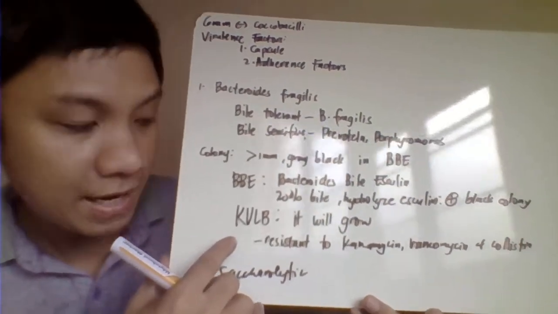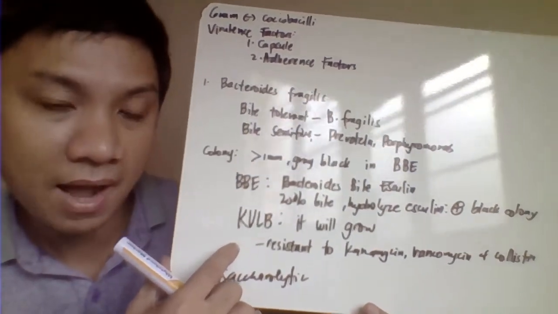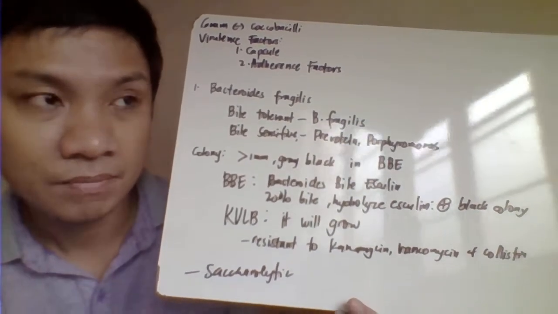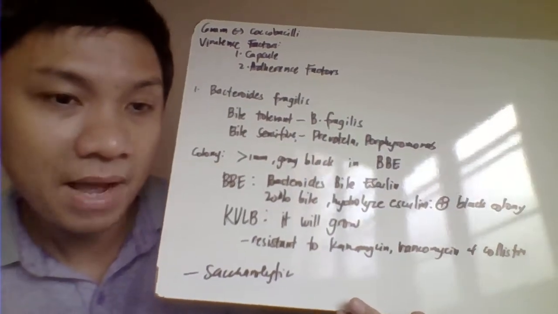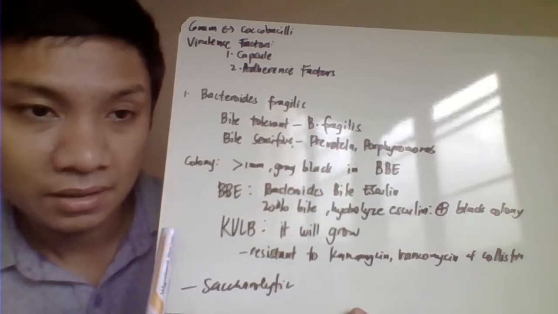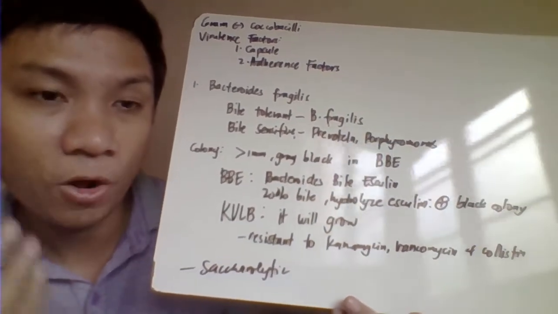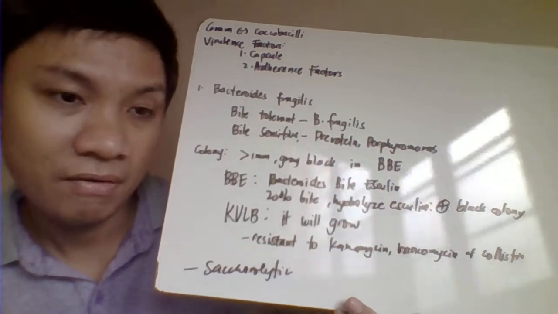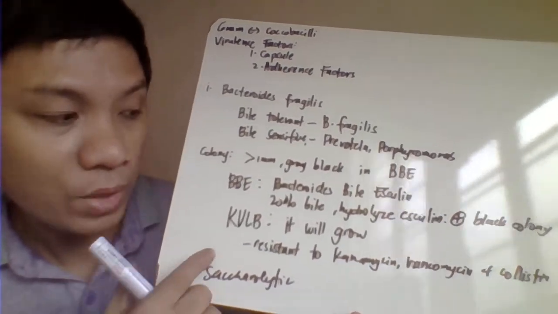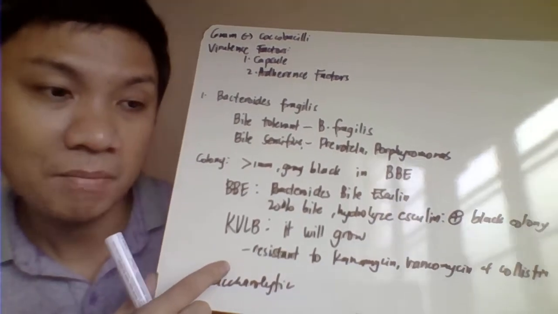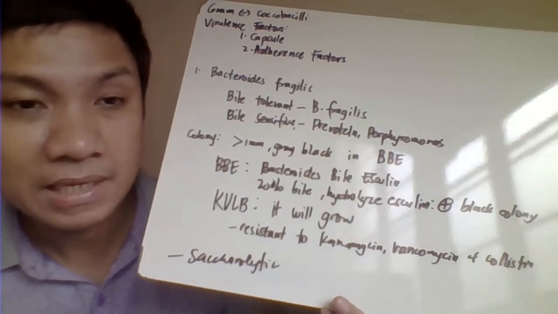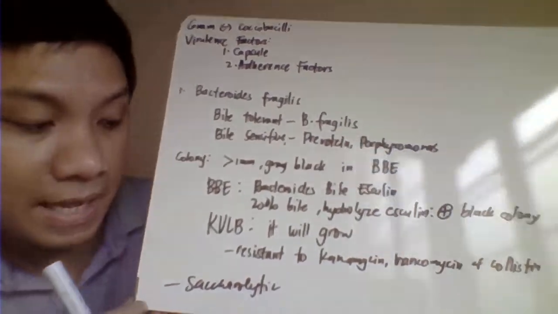Another one, we have your kanamycin, vancomycin, lake blood agar. Your kanamycin, vancomycin, lake blood agar contains 3 antibiotics: your vancomycin, your kanamycin, and we have also your colistin. Based on that reaction, your Bacteroides fragilis here are all resistant to our vancomycin, kanamycin, and colistin, and therefore it will grow in your kanamycin, vancomycin, lake blood agar because that one is resistant to all the antibiotics incorporated in it.